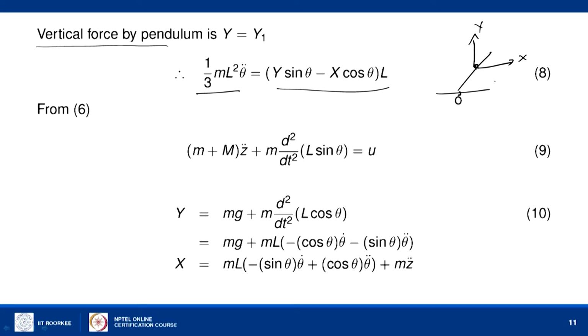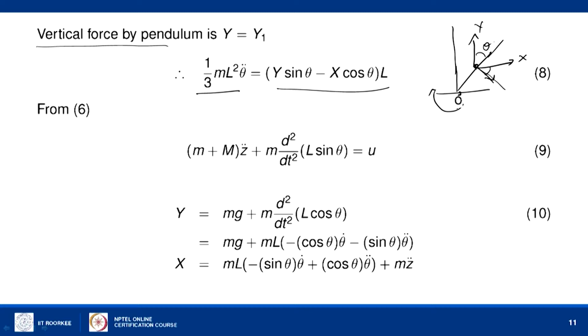If you resolve it in the perpendicular direction, so this angle, this is theta, and so this is 90 minus theta. So, x into cos theta will be the force exerted in the vertical direction to the pendulum, that is x cos theta, and it will give a torque because it is pulling it downwards in this direction. The torque direction will be in this way.